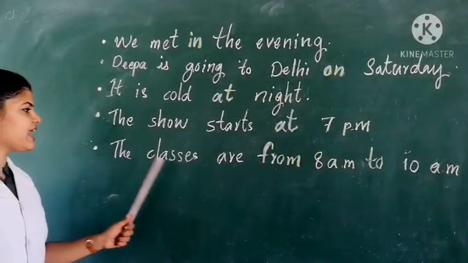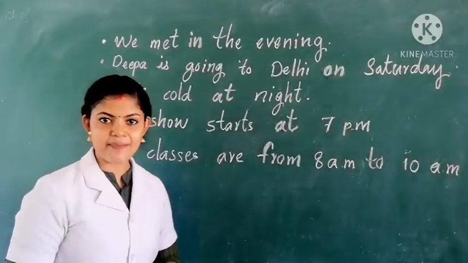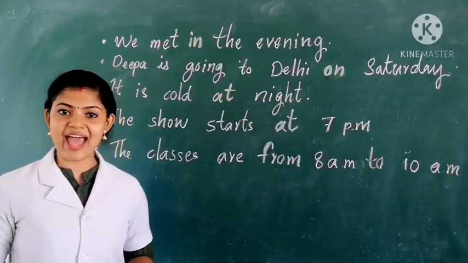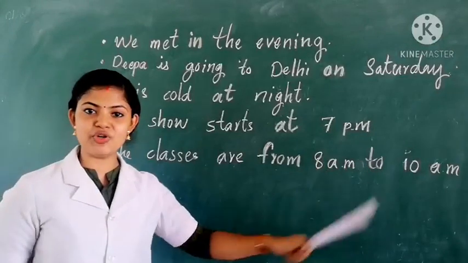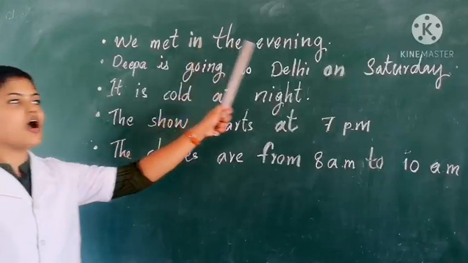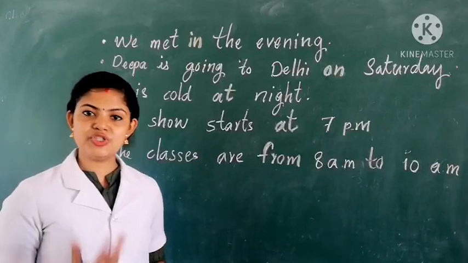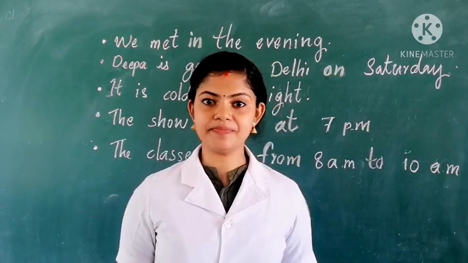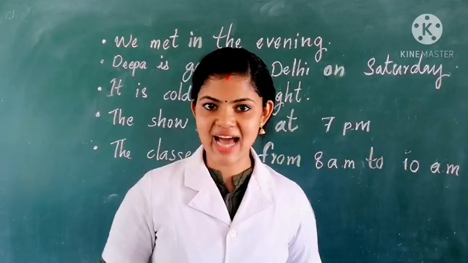Okay, next sentence. The classes are from 8 a.m. to 10 a.m. Here the prepositions from and to show when the action happens. So, in these sentences, the prepositions in, on, at, from and to show when the action happened, when something happened. Okay, so now we are going to discuss the prepositions of time.